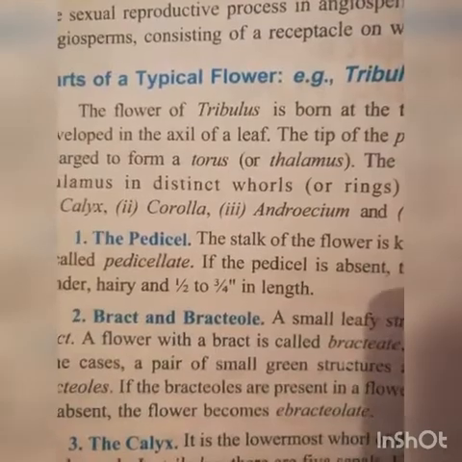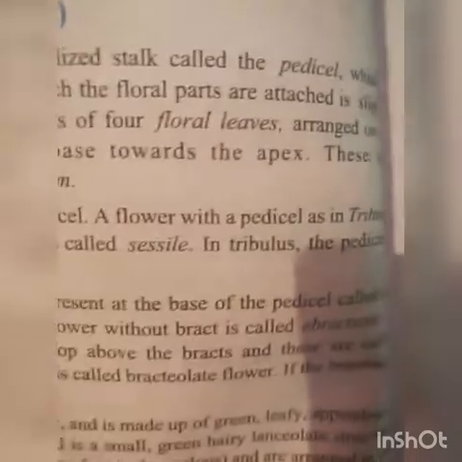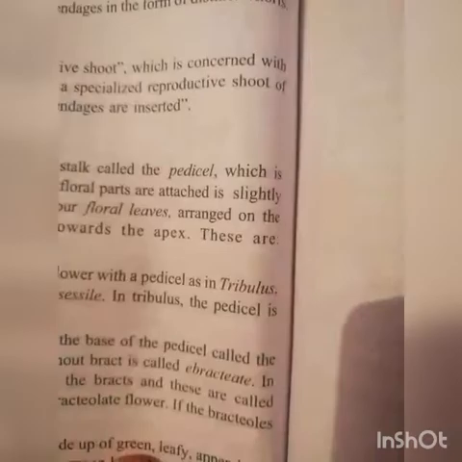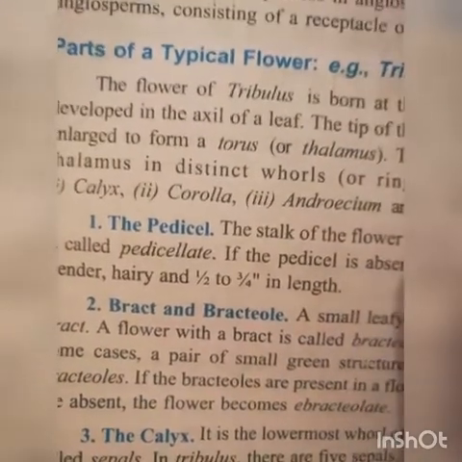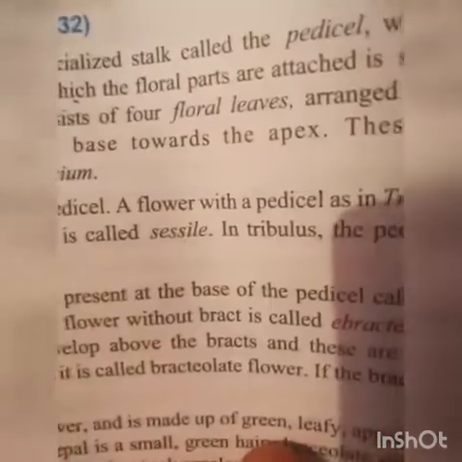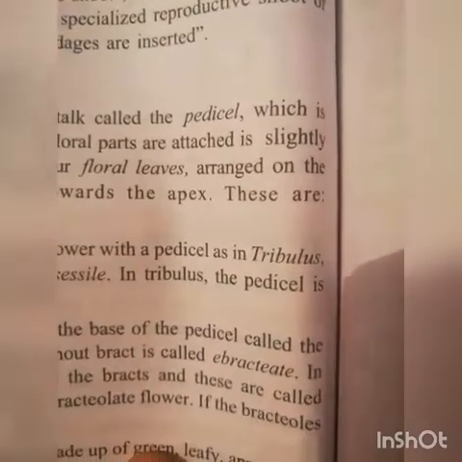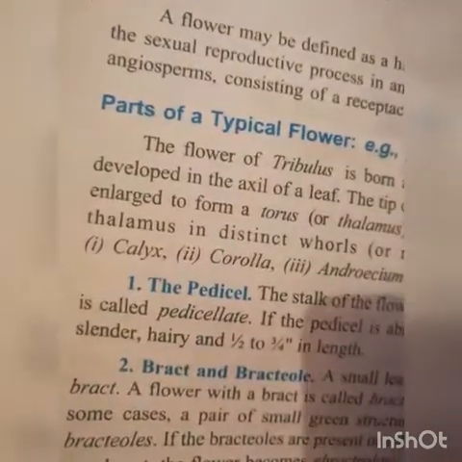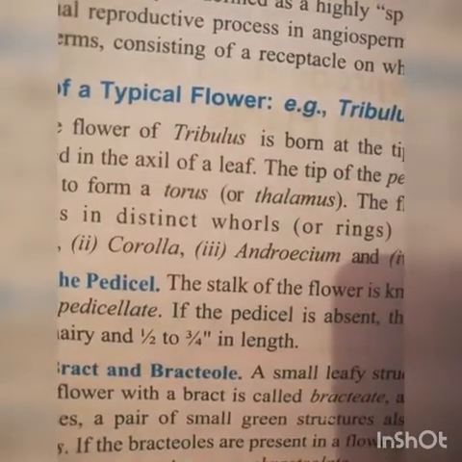The flower of Tribulus is borne at the tip of a specialized stalk called the pedicel, which is developed in the axil of a leaf. The tip of the pedicel on which the floral parts are attached is slightly enlarged to form the torus or thalamus or receptacle.